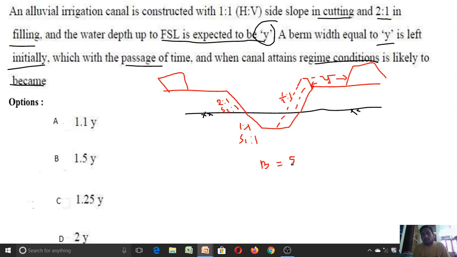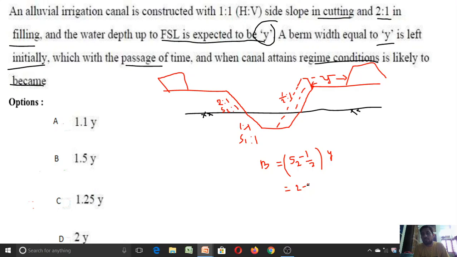When it attains the regime condition, the width of the berm B we can take by the formula S2 minus the reduced slope, that is half, into the depth of full supply. What is the depth of full supply? Y. So what is S2 here? S2 is 2.